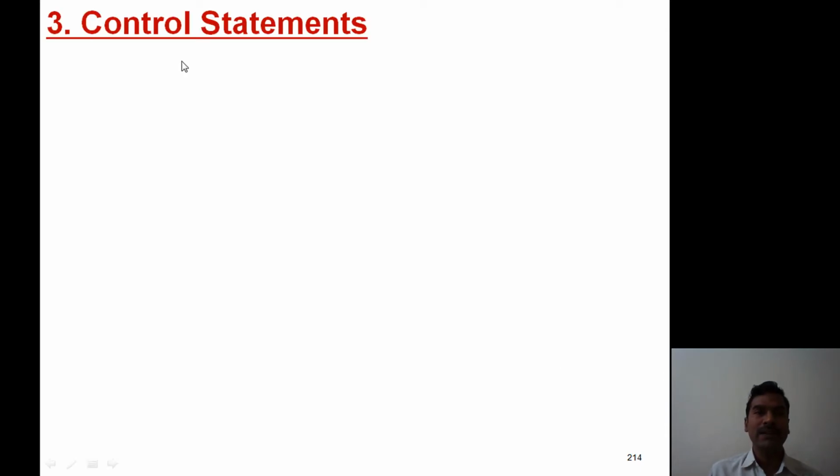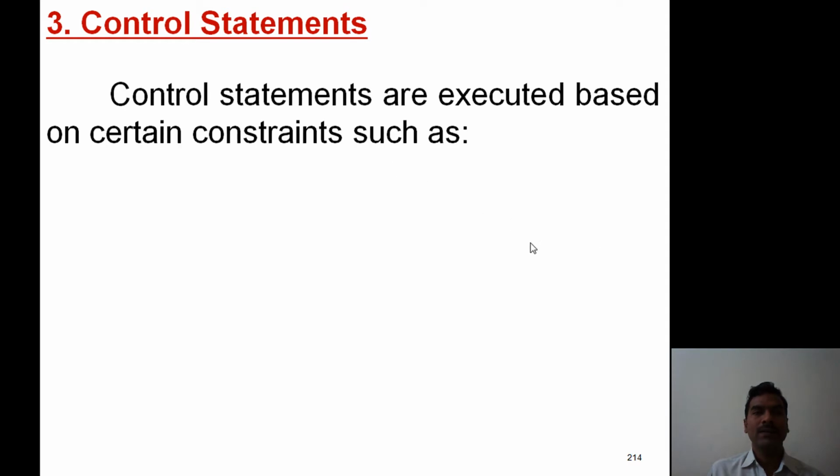Now third one, now this is an important one. When we observe the program, in general, the statements are executed from top to bottom in sequential order. Apart from this, in some applications, sometimes it is necessary to skip one or more statements.